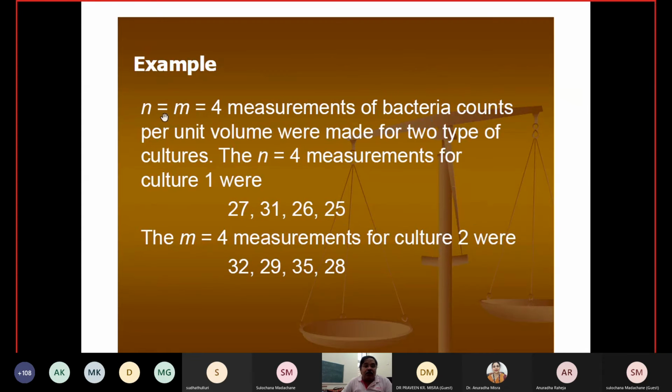Come to the example, n is equal to m is equal to 4. Measurements of bacteria counts per unit volume were made for the two types of cultures. Culture 1 is this one and culture 2 is this one. So 21, 27, 31, 26, 25, 32, 29, 35 and 28.